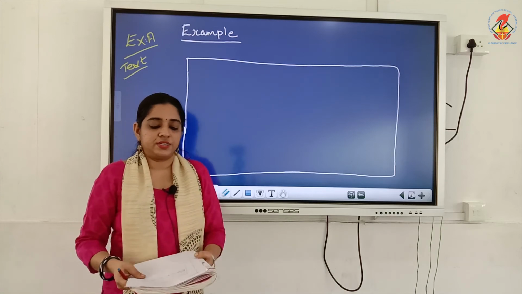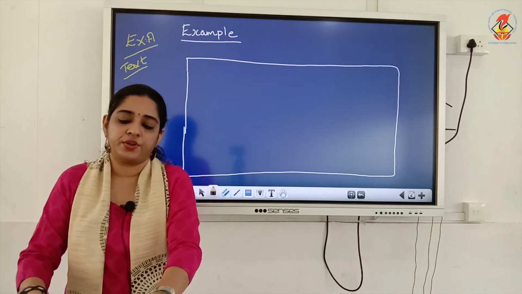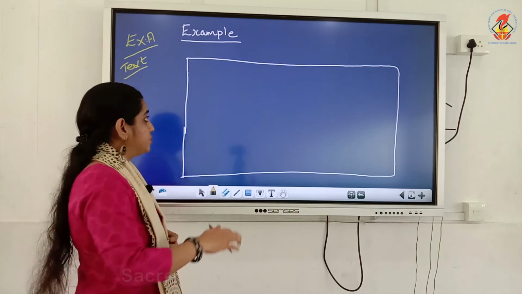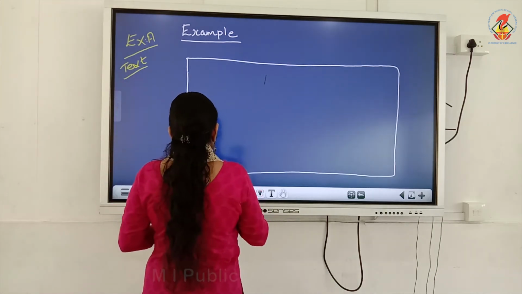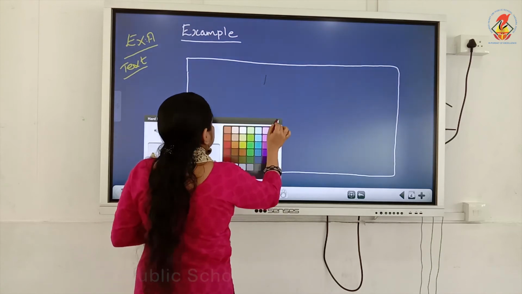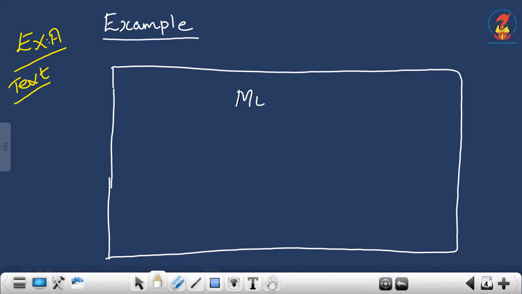So how will you write? First, what you have to write? You have to draw a box, and in the middle you are supposed to write what? Message. M-E-S-S-A-G-E, message. You should write like this, and on the left side you should write the time.